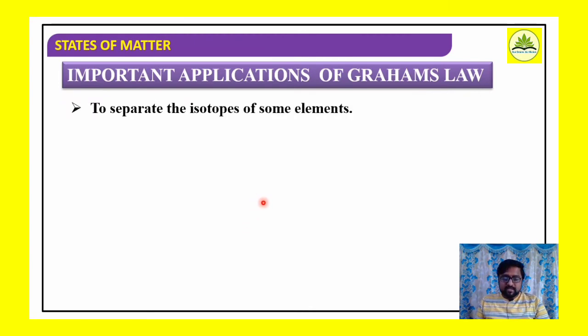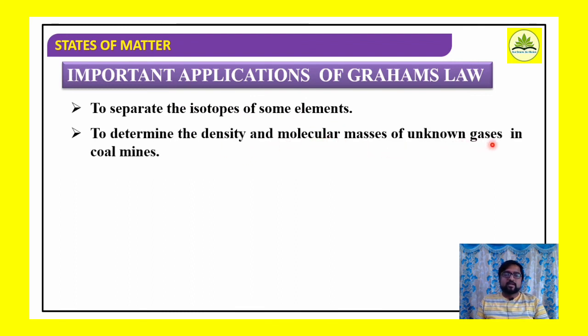Then what are the applications of Graham's law? One application is to separate the isotopes of some elements, and to determine the density and molecular masses of unknown gases in coal mining. During coal mining, if any unknown gases are detected, it is possible to determine the density as well as the molecular mass of those unknown gases.